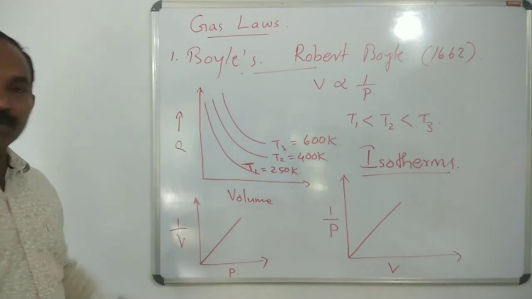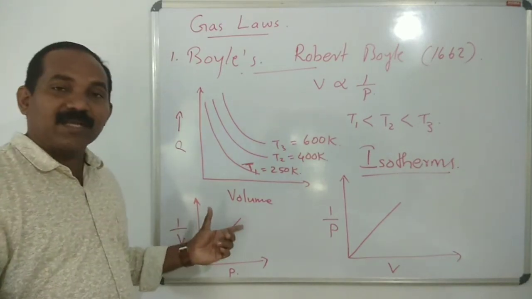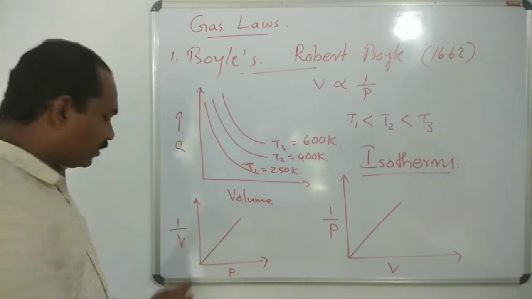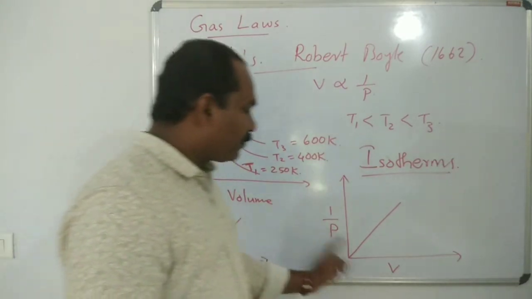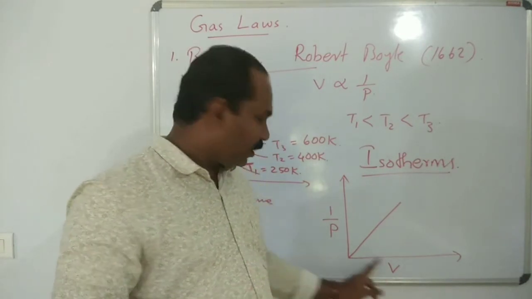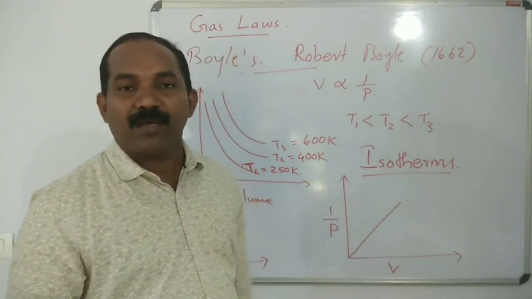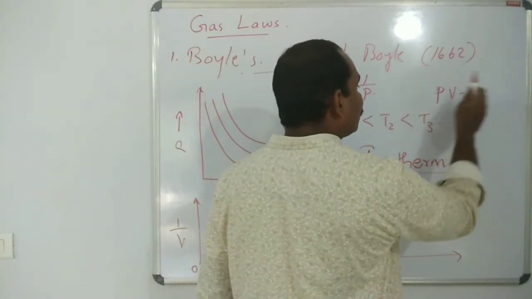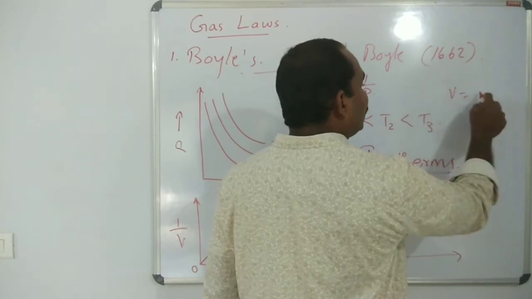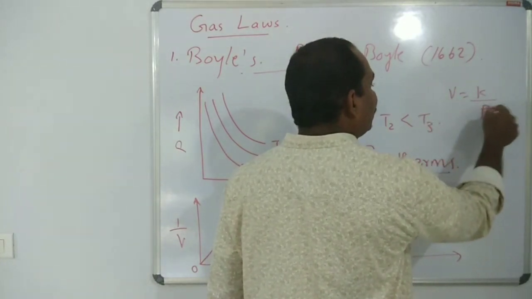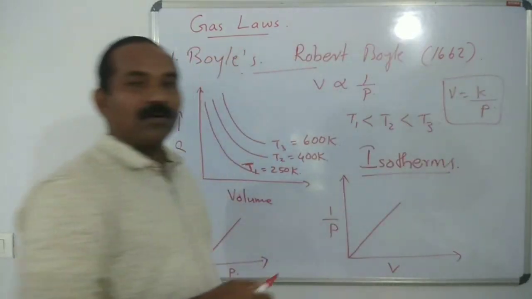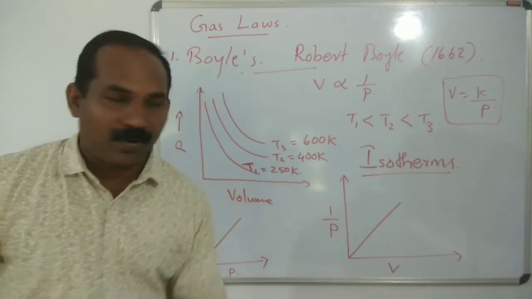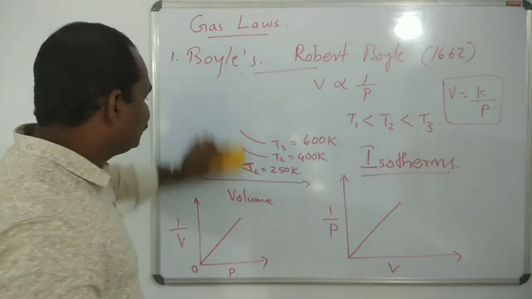This is also an isotherm, plotted at a constant temperature. It is a straight line because PV is a constant, or we can write that V is equal to K by P. Are you clear? Another one more plot.